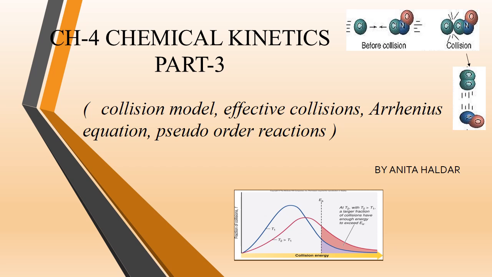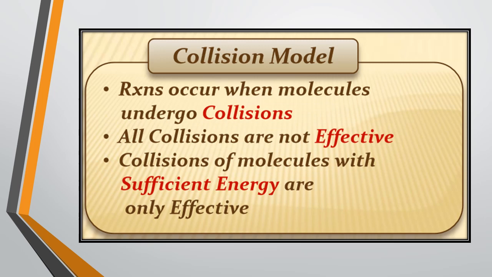So let's see what is actually a collision model. Here I have tried to show you few pictures regarding the topic that we are going to learn in this video. Collision model. Collision itself says कि जब दो चीजें टकराती है at a proper orientation, then only the reaction, the outcome will take place. That is, reaction occurs when molecule undergo collision with sufficient energy and then only they will